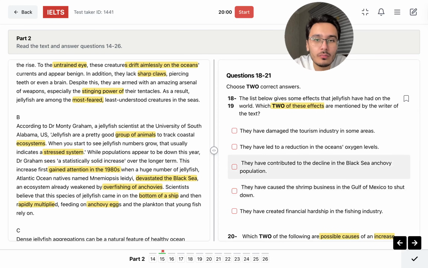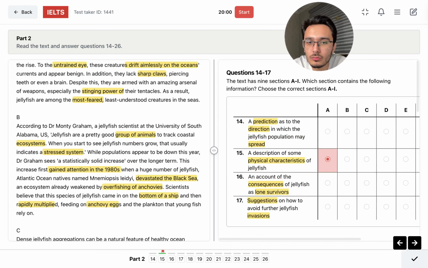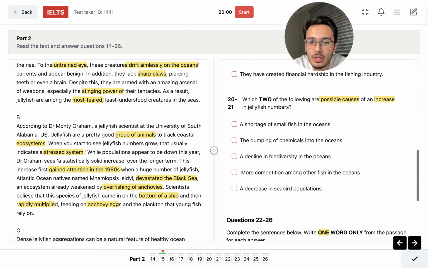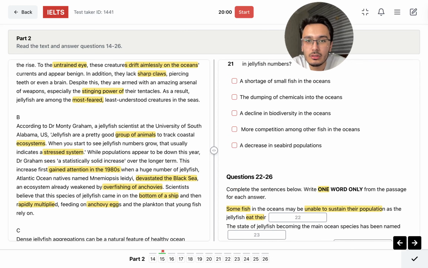Okay. Interesting. Lone survivors. No, not that one. Okay, we don't have information about the rest yet.